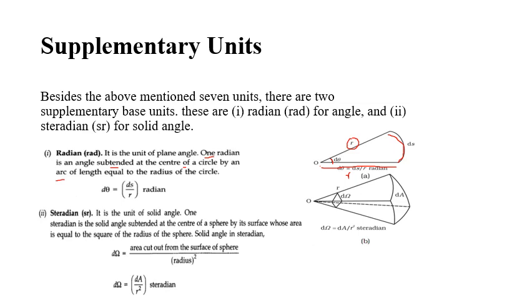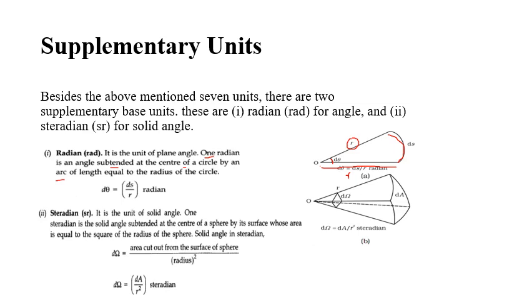So this is your plane angle. d theta is equal to ds, a small arc length we are considering from the circle, divided by r, the radius. So this is the formula to find plane angle. Plane angle is measured in radians. So d theta is equal to ds divided by r radian.